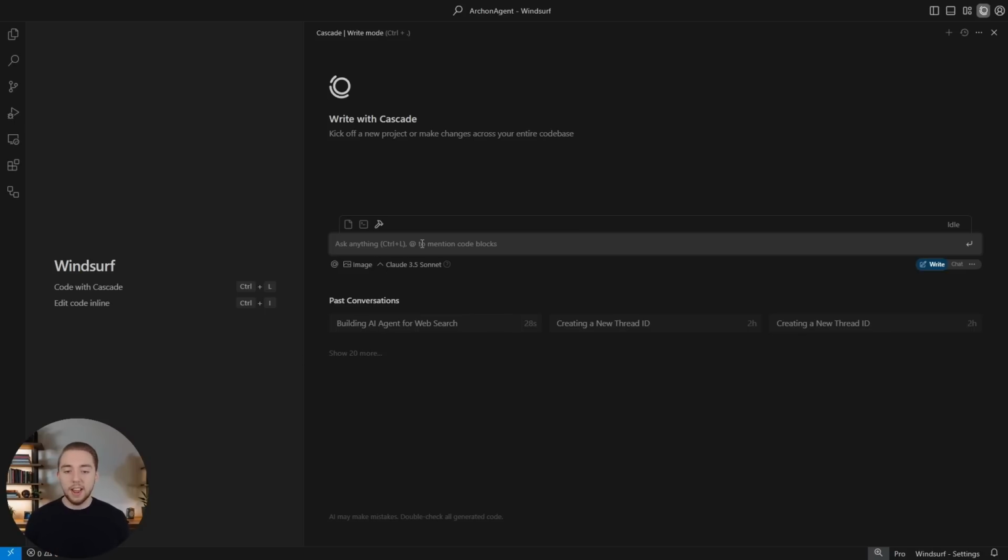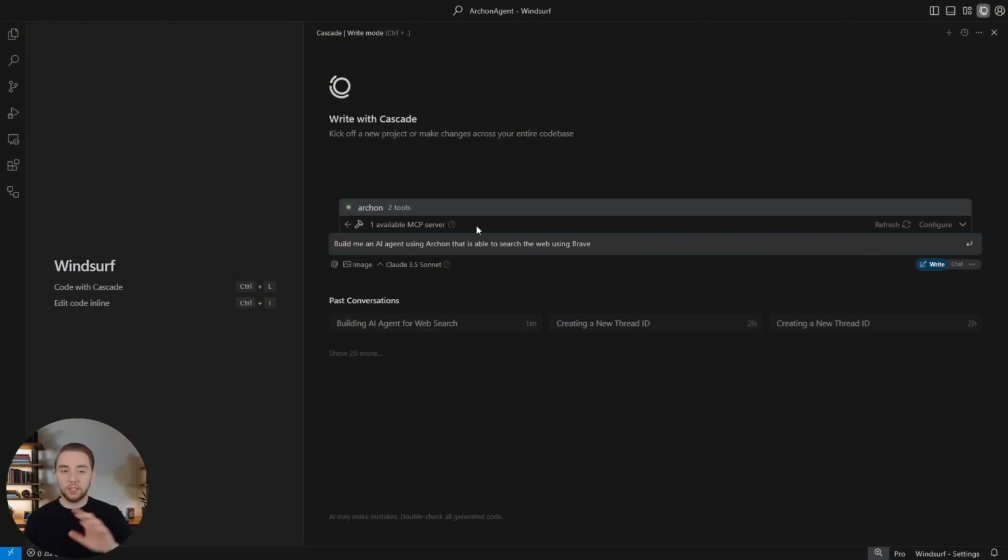So let's go ahead and give it our first prompt. And so right here, I'm saying build me an AI agent using Archon that is able to search the web using Brave. So just starting with a very basic prompt because Archon is still in its infancy here. But if you click on the hammer icon here, we'll actually check this out before we send in the prompt. I have my MCP servers here, which Archon is the only one that I have configured at this point.